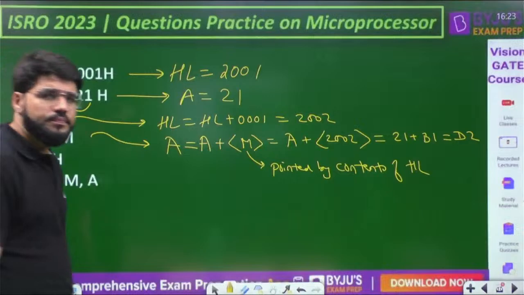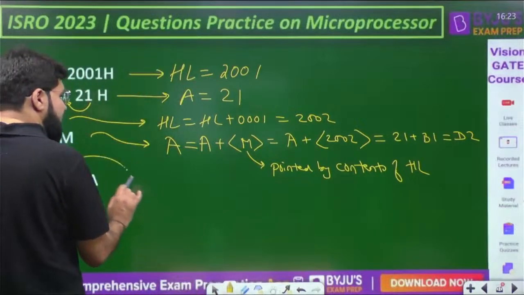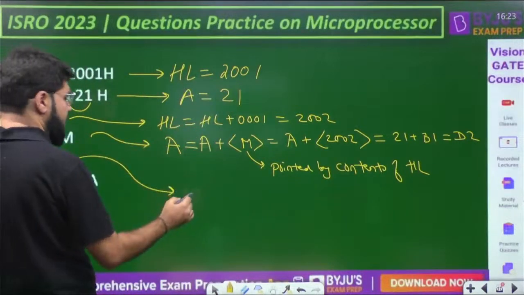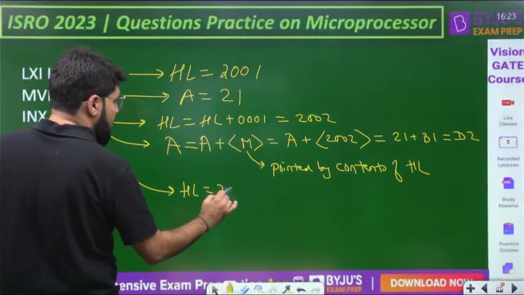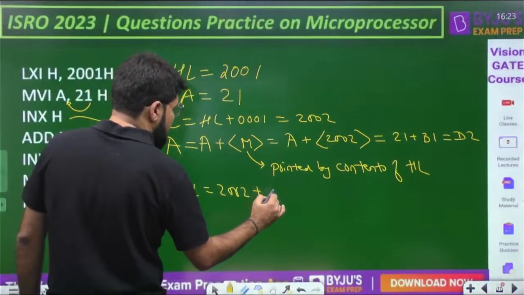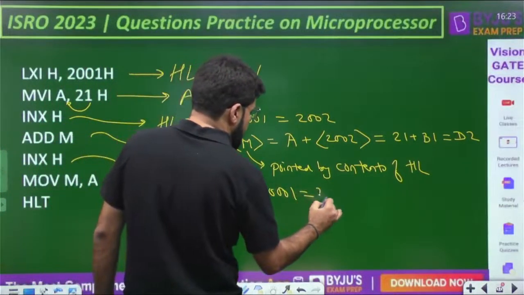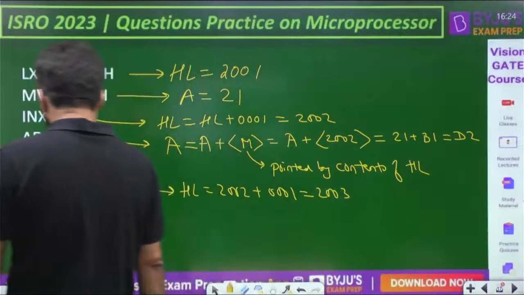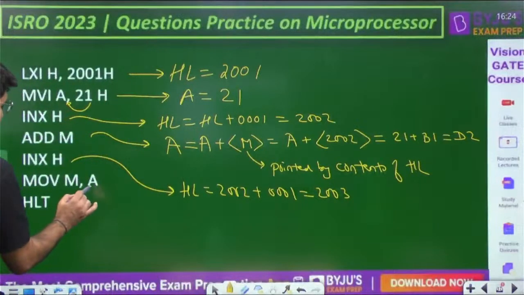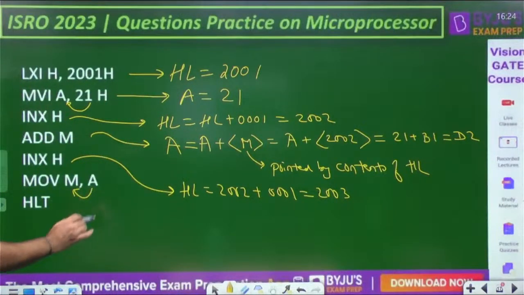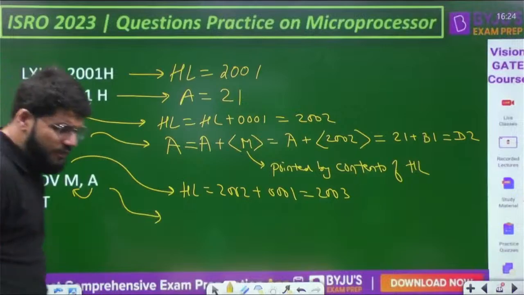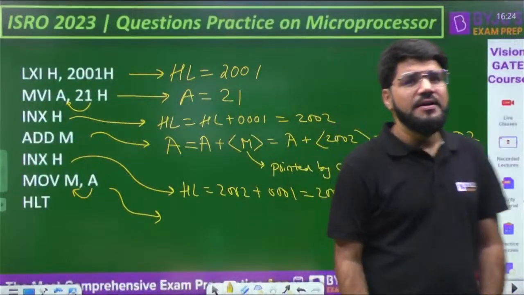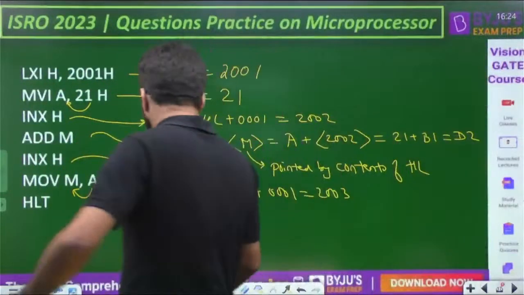Okay. Now what is INX H? Again INX, as I explained, register pair incremented by 1. So 2002 plus 1, that becomes 2003 now. Now MOV M comma A. Again M is used. The contents of accumulator will be copied to the contents of the memory location.